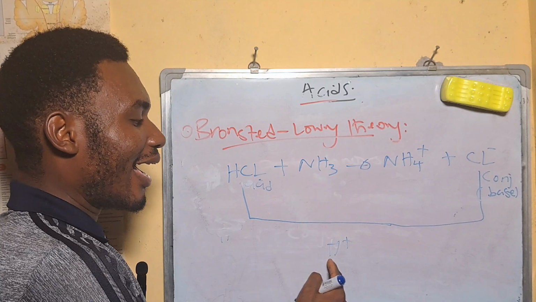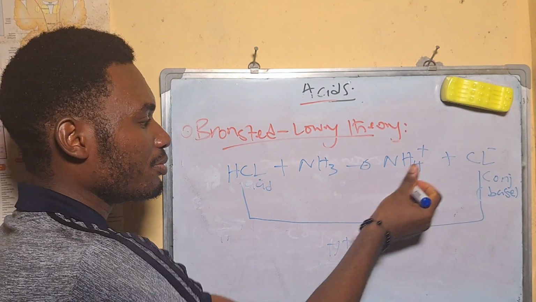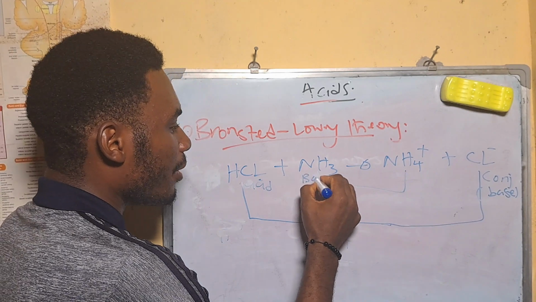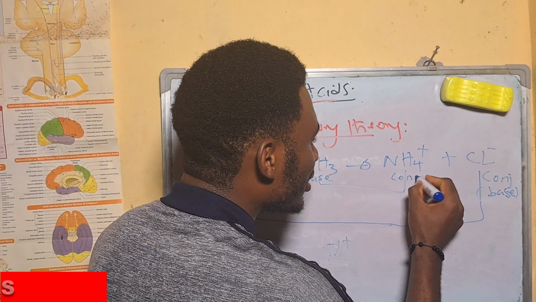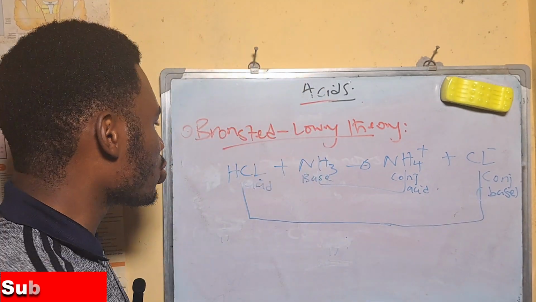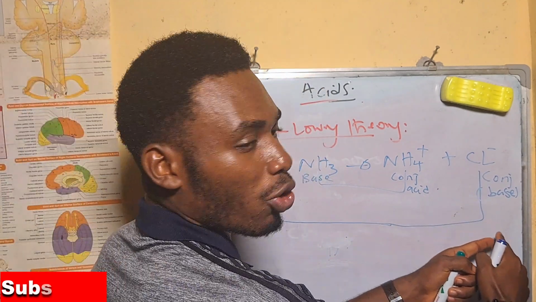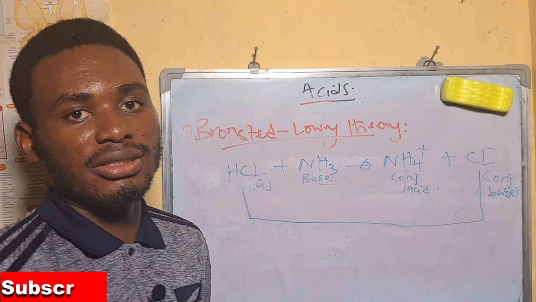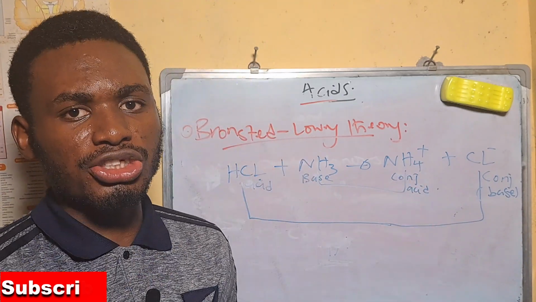This base accepted this proton to form this. So this is the conjugate pair. Here this is a base, and here this is a conjugate acid. Is it making sense? So an acid will give you a conjugate base, while a base will give you a conjugate acid. So that's the Bronsted-Lowry theory.